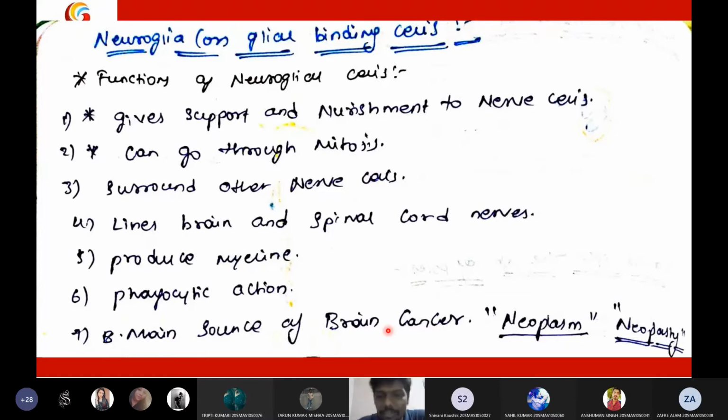And the starting stage of any cancer is called neoplasm. So neoplasm is a new word for you. Neoplasm is the starting stage of cancer. Okay, then neoplasty is the second stage, and the third stage will be the actual cancer. So neoplasm occurs in the glial cells only. So we need to be very cautious regarding these glial cells. If there is any problem with these glial cells, that's it, we will get neoplasm, so we will get cancers. So you need to be cautious. So these are the major functions of glial cells.